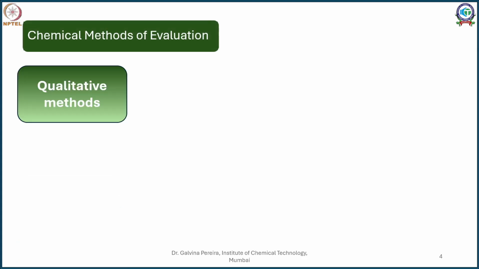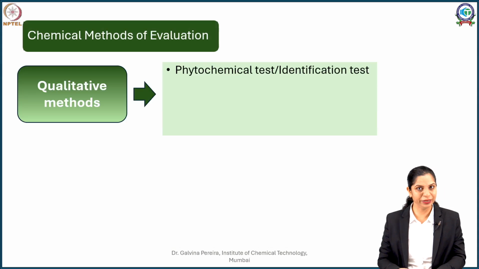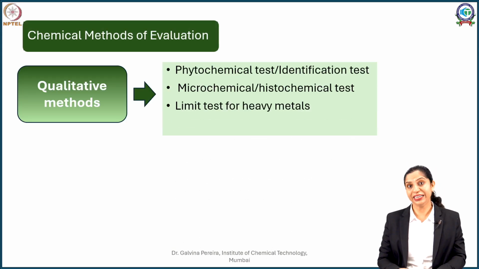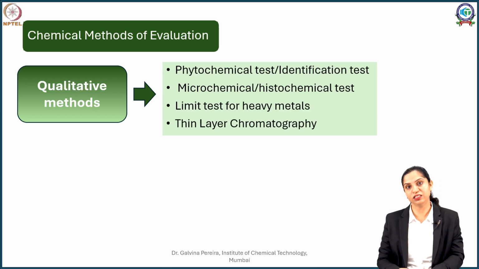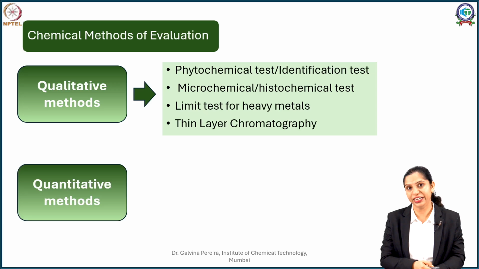When it comes to chemical methods of evaluation, we've already finished qualitative methods such as the phytochemical test, the microchemical test, the limit test especially with respect to heavy metals, as well as thin layer chromatography to check whether the standard or the marker compound is present or not. In this session, we will focus more on quantitative tests.